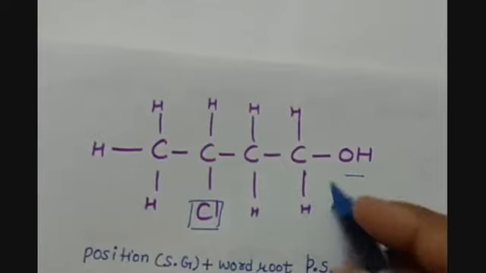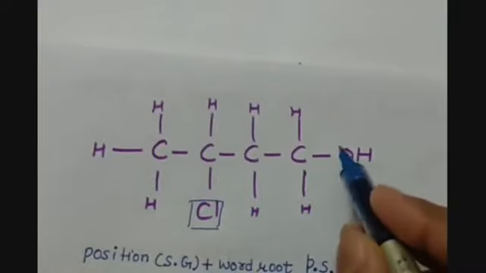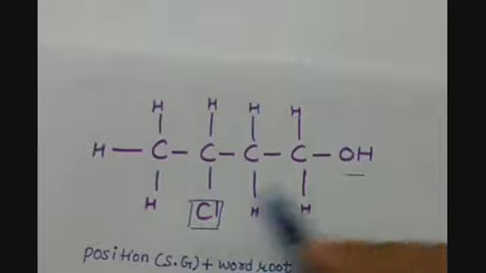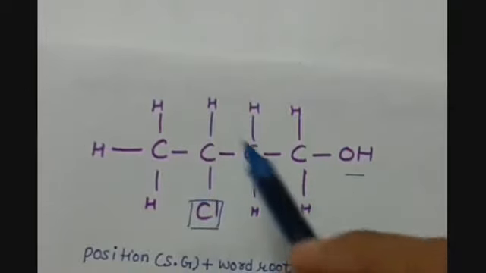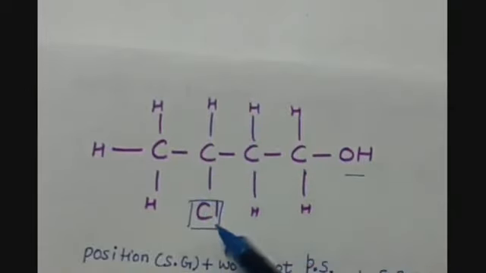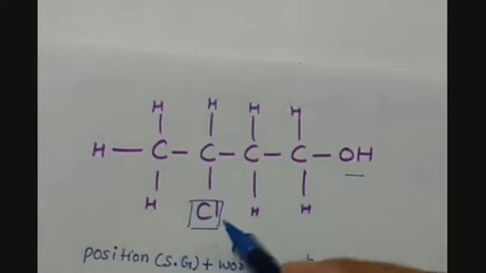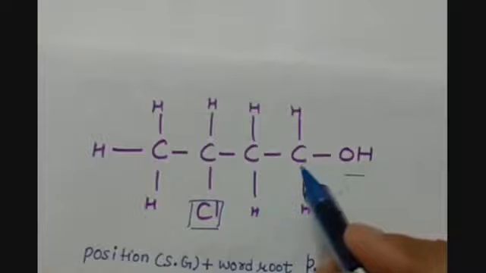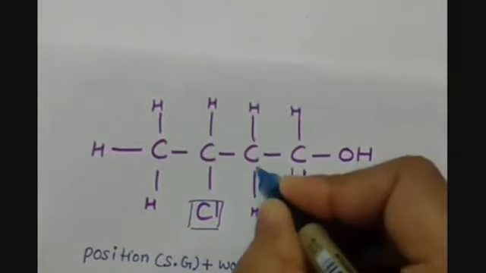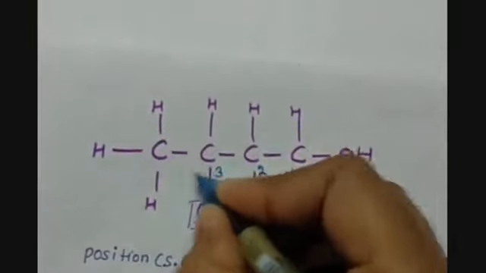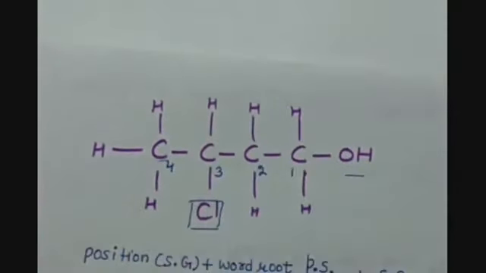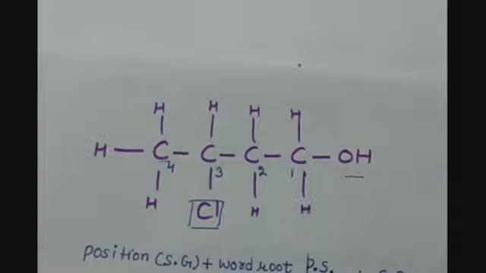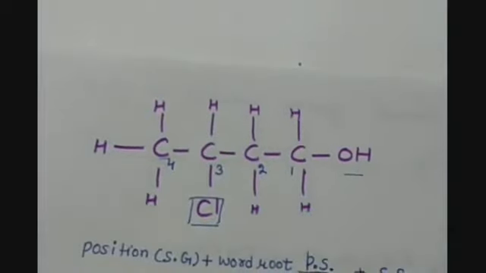If a functional group is not here, if we just have hydrogen here, then we have to start giving the name to the carbon atoms in such a way that chlorine gets the lowest number. But now, as we have the alcohol group here, we will start numbering the carbon atoms from the functional group side. So we will have 1, 2, 3 and 4.